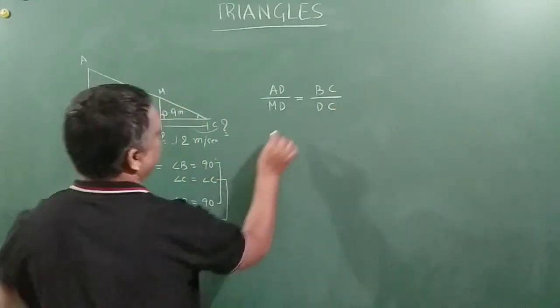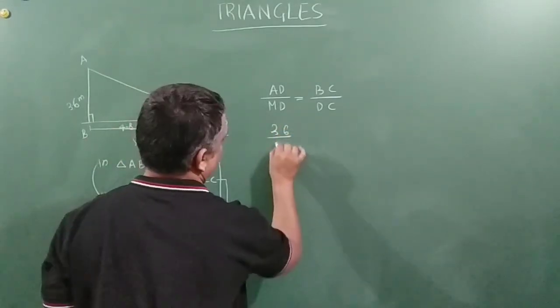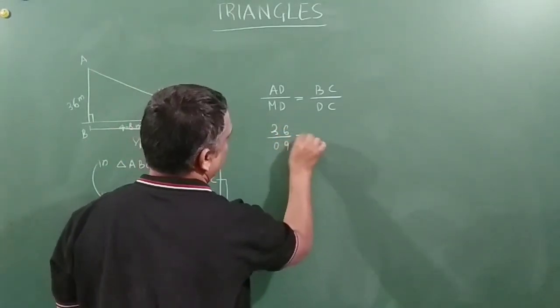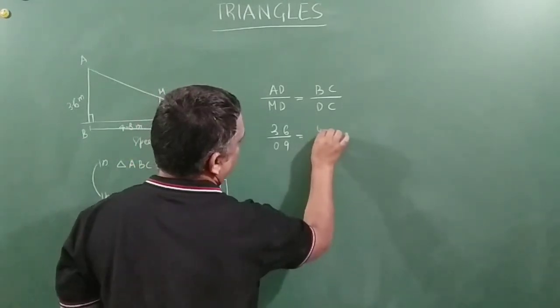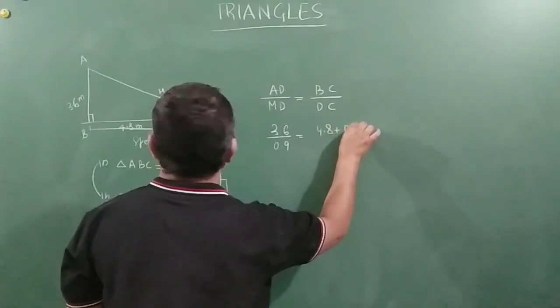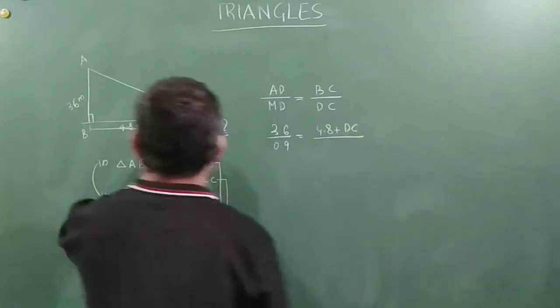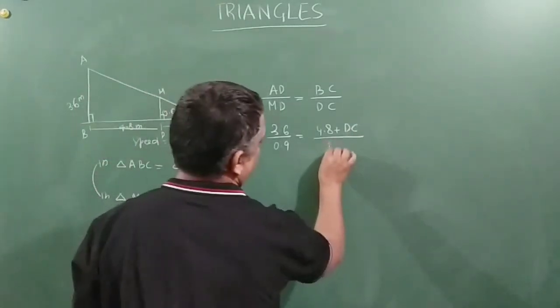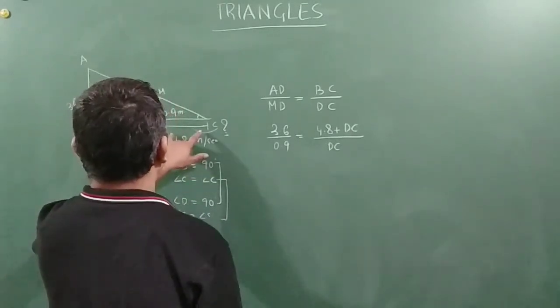AD is 3.6, MD is nothing but 0.9, which is equal to BC, which is nothing but 4.8 plus DC, by DC.